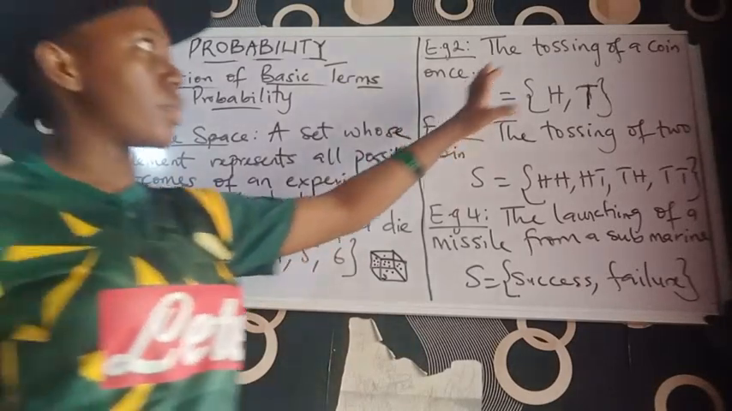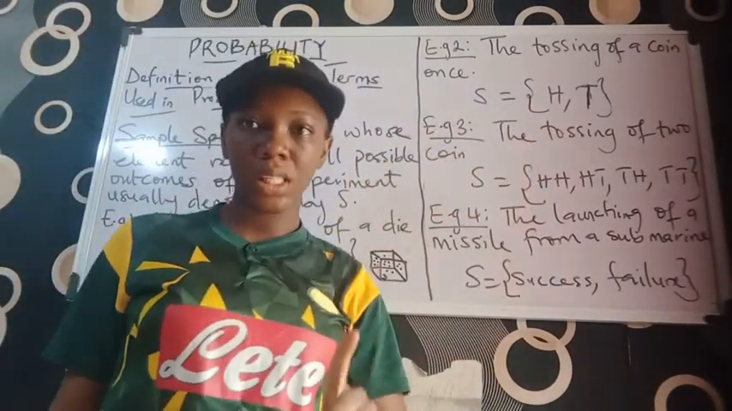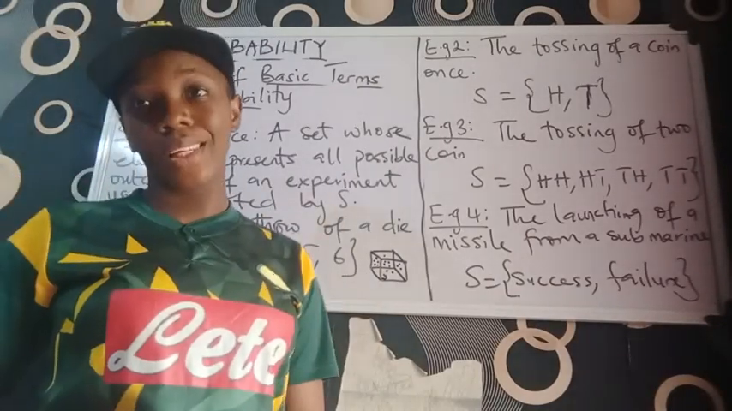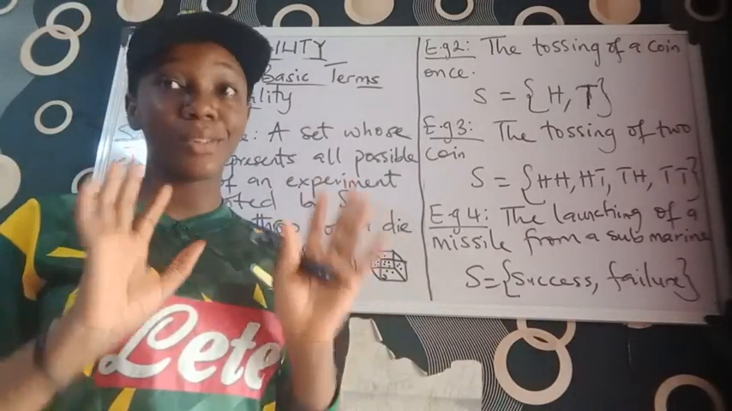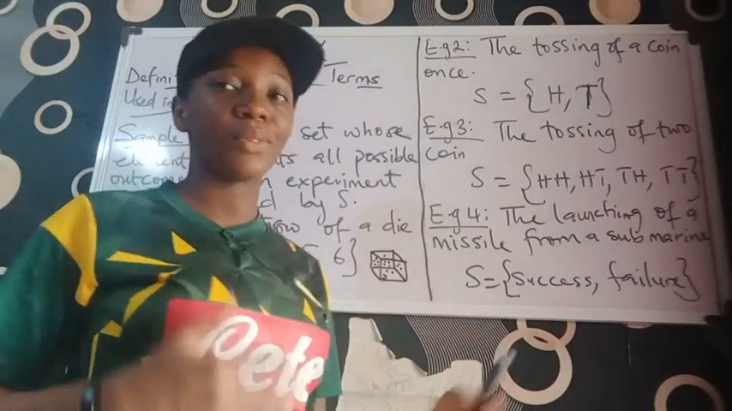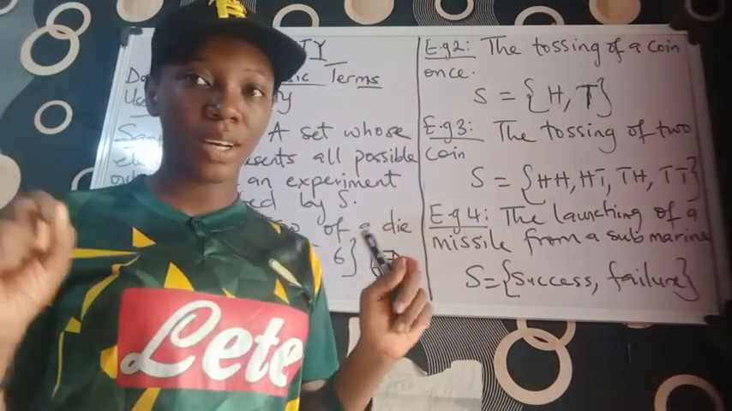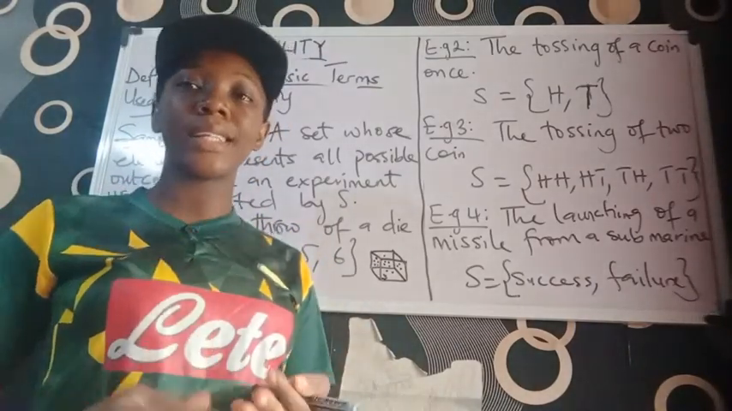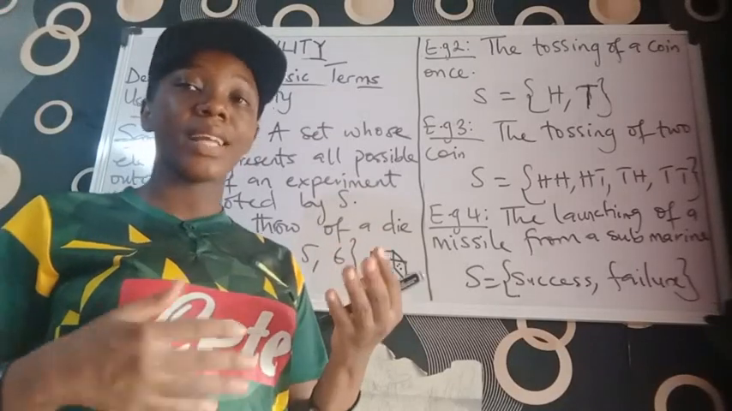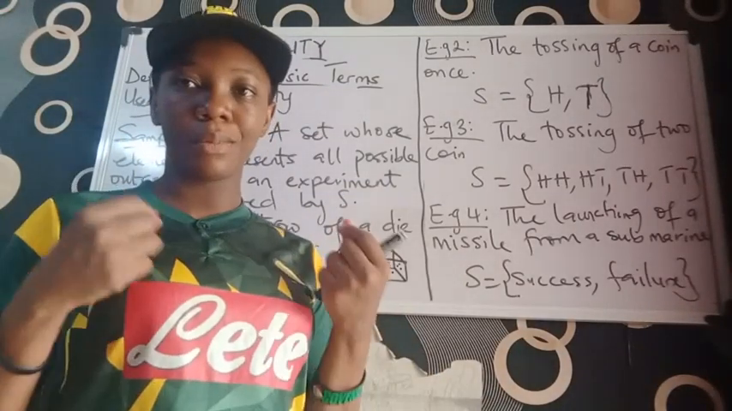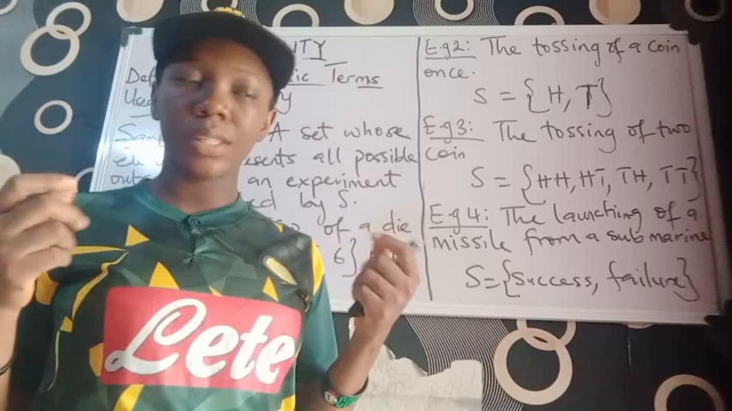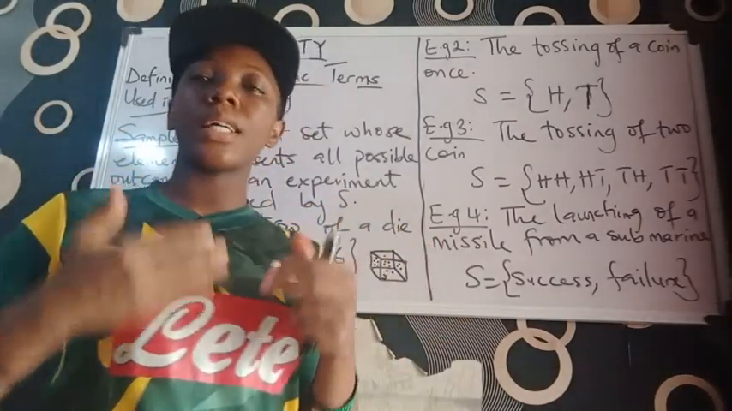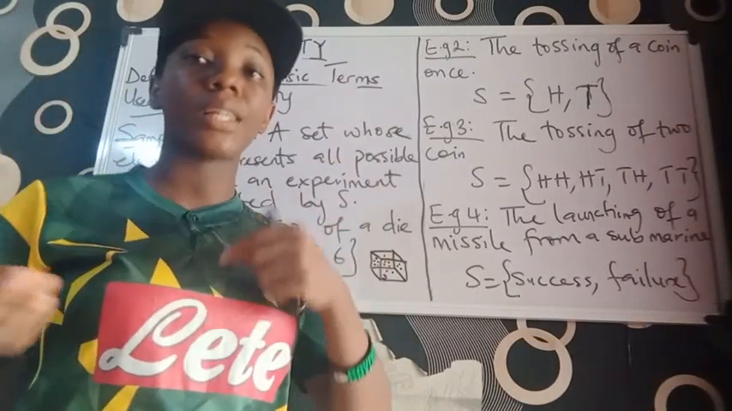Another example is the tossing of a coin once. How many of us know what a coin is? Most of us were not born when the use of coin was in vogue, so we might not really know. A coin has a head and a tail, like the front and the back, just like our money, our Nigerian currency or whatever currency we have, paper form, coin form. It has the head and the tail, the front and the back.